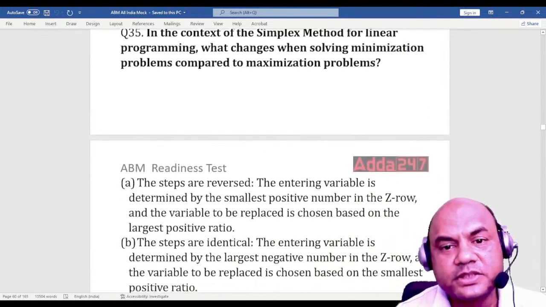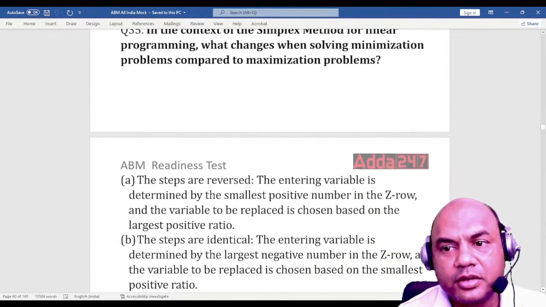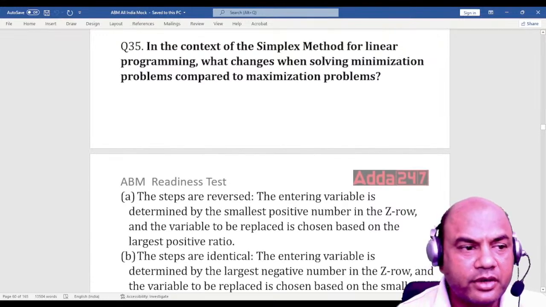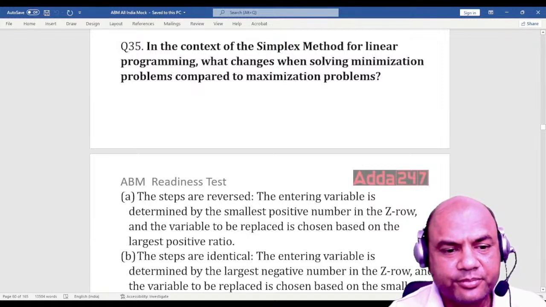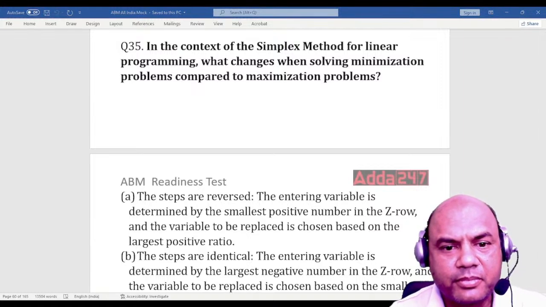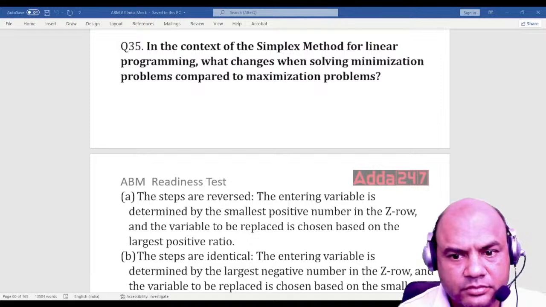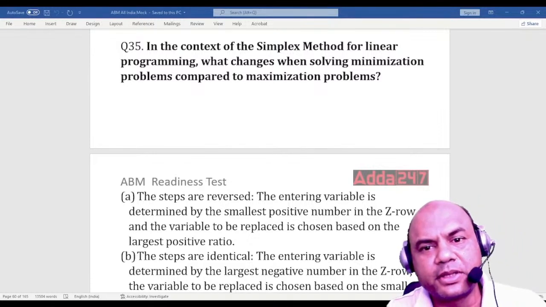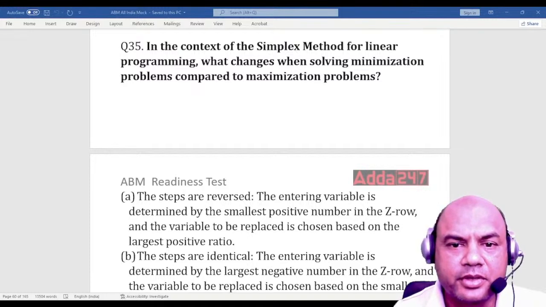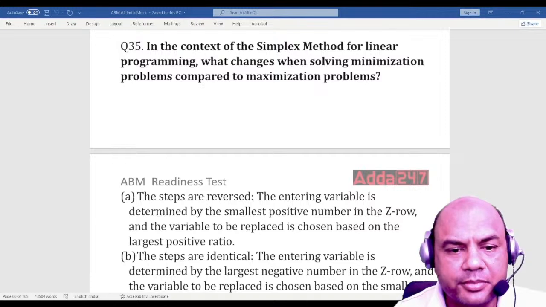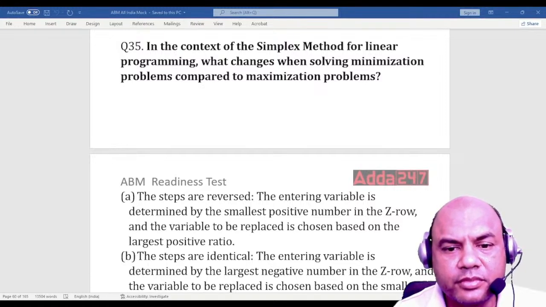In context of the simplex method for linear programming, this is all in module A. One second. So in context of the simplex method for linear programming, what changes when solving minimization problems compared to maximization problems? Okay, so as I told you, this is a part of your simplex, basically LPP.